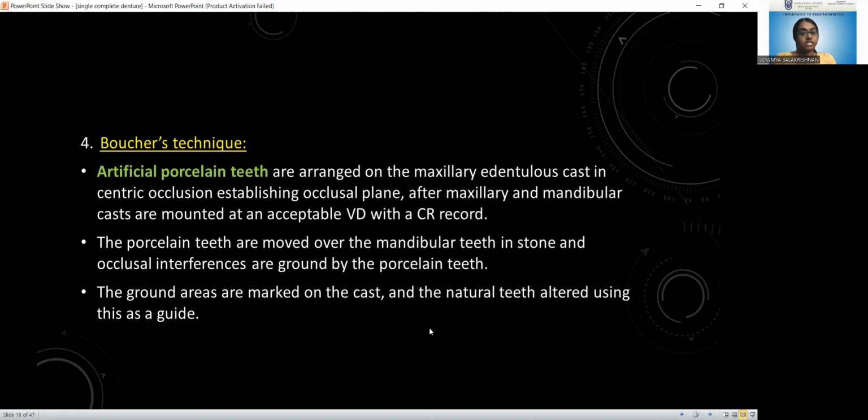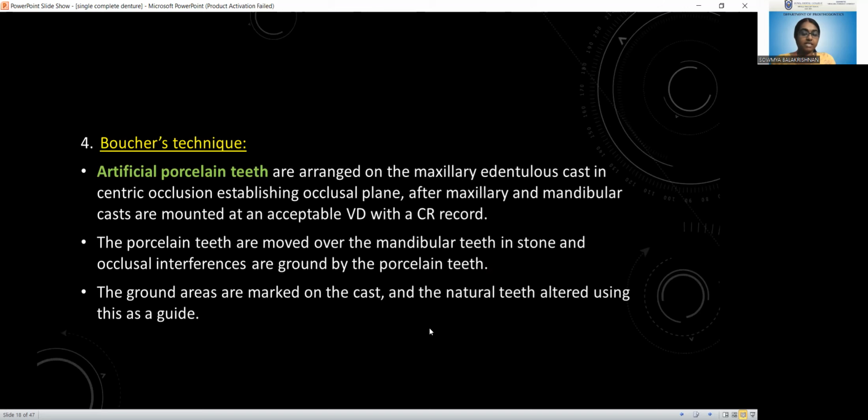So these ground areas are marked on the cast, and the natural teeth are altered using this as a guide. So that is Boucher's technique. In Boucher's technique, we are using artificial porcelain teeth, and we do the arrangement on the semi-adjustable articulator, and we will do the eccentric and centric movements.